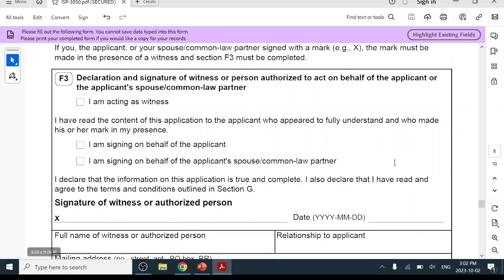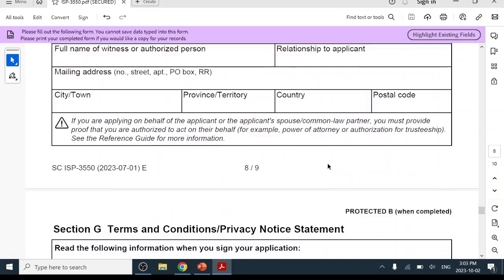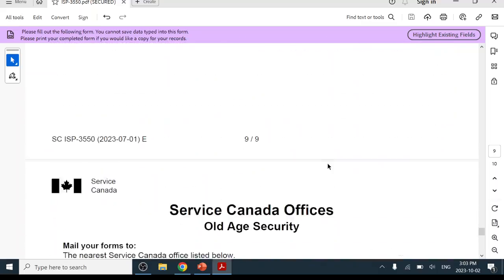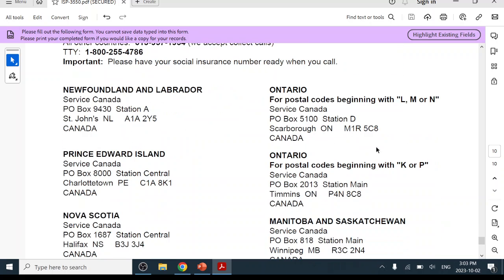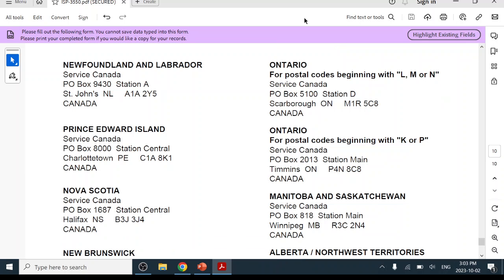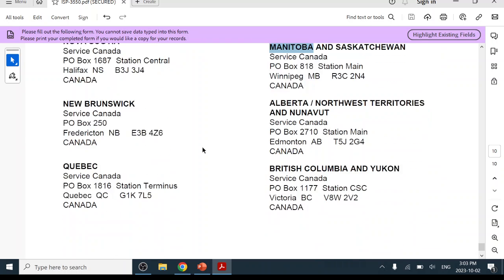And for F3, you don't need to fill in this part, that is only for the signature witness or the authorized person. Okay, so this is the mailing address. For Ontario, they have different mailing addresses depending on the postal codes beginning with different letters. But if you want to submit in person, you just Google search the Service Canada location or offices, and you can submit the application in person. If not, then here is the mailing address. This is Ontario, and there are other provinces' mailing addresses.